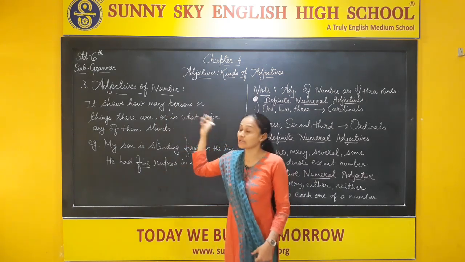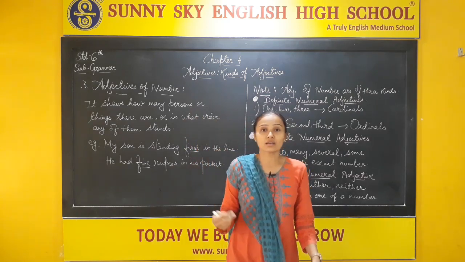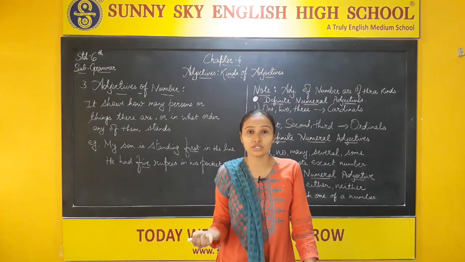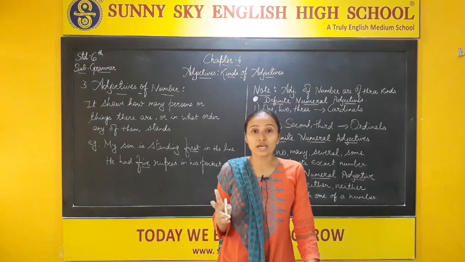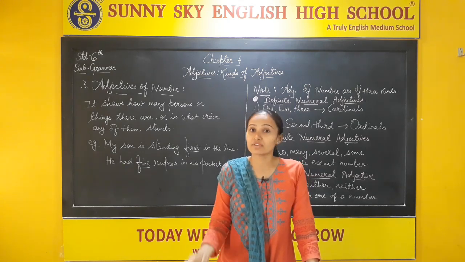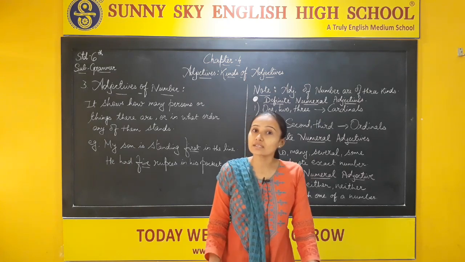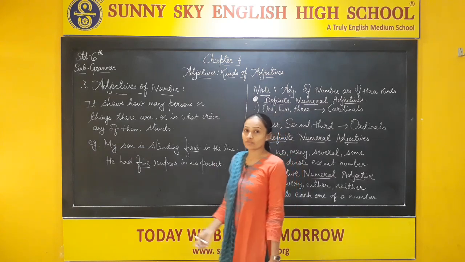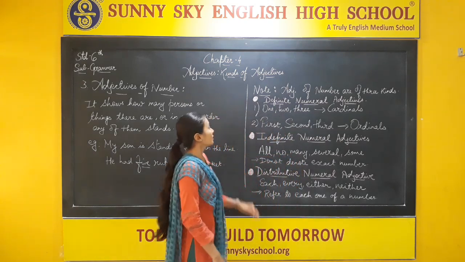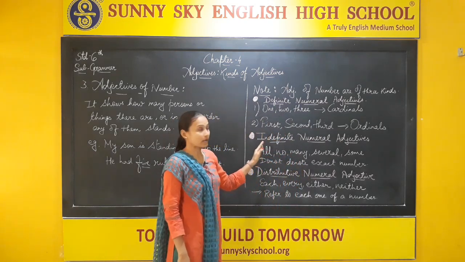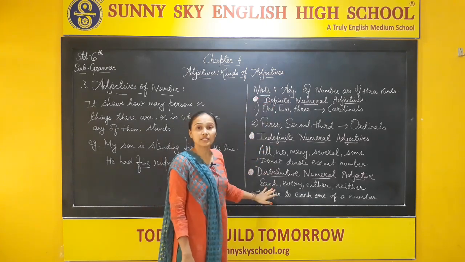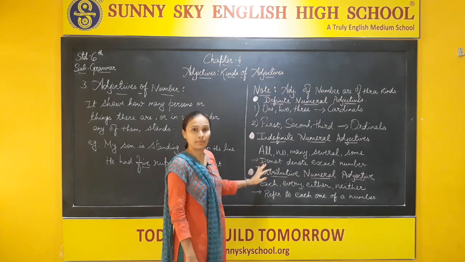So listen, in adjective of number, we will ask the question how many, or we can also ask the question in what order. Two types of questions we can ask, and if we get the answer to it, then that is said to be the adjective of number. Now in this adjective of number, we are going to learn one more topic, and one note is given. This is very important to remember.